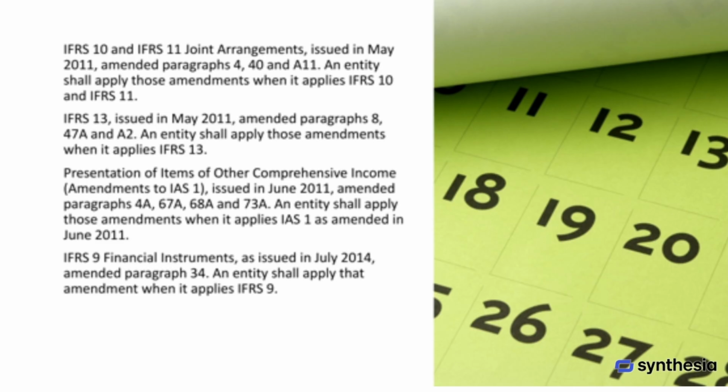The amendments to IAS 1 regarding the presentation of items of other comprehensive income, issued in June 2011, updated paragraphs 4A, 67A, 68A, and 73A. These amendments must be applied when an entity applies IAS 1 as amended in June 2011. Finally, IFRS 9 on financial instruments, issued in July 2014, amended paragraph 34. Entities are required to apply this amendment when they apply IFRS 9.